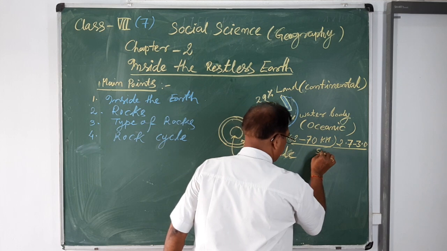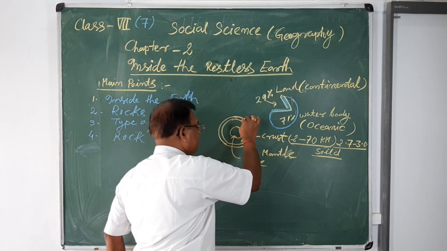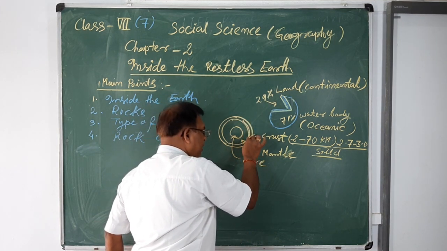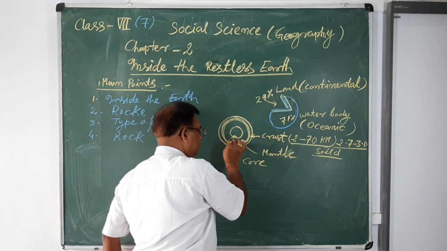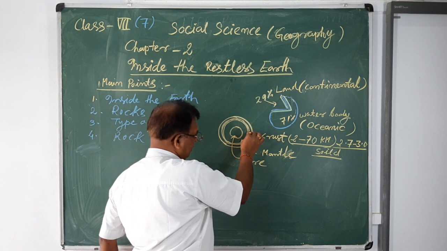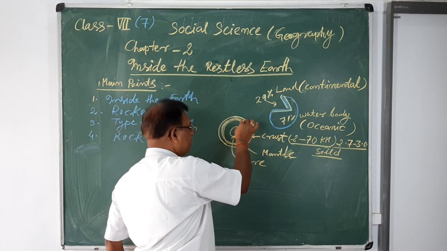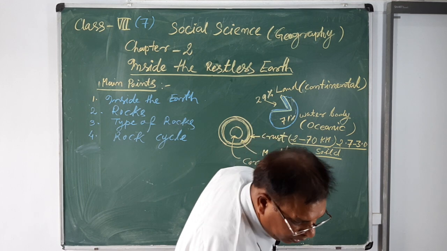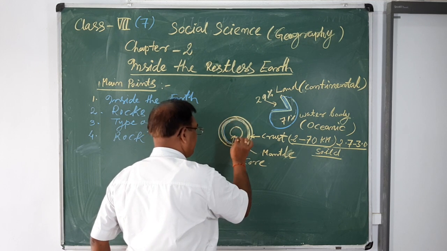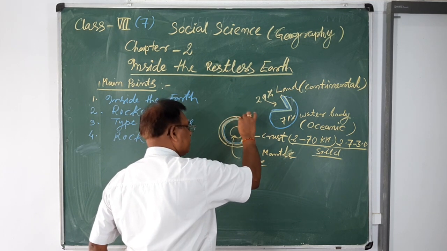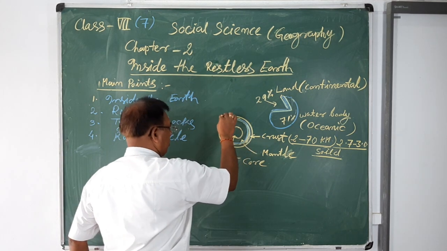The uppermost part is only solid, but a very thin layer of the earth, which is part of the crust and the mantle, both joined together, is known as the asthenosphere. Here is the asthenosphere.